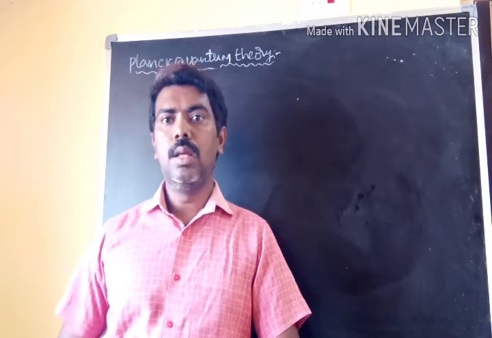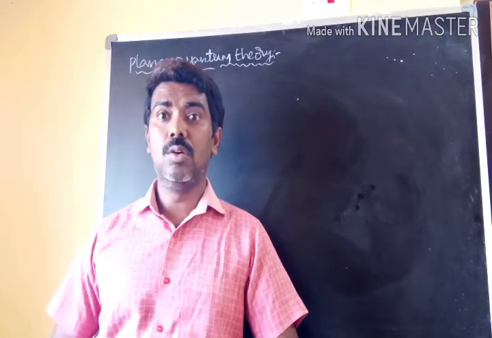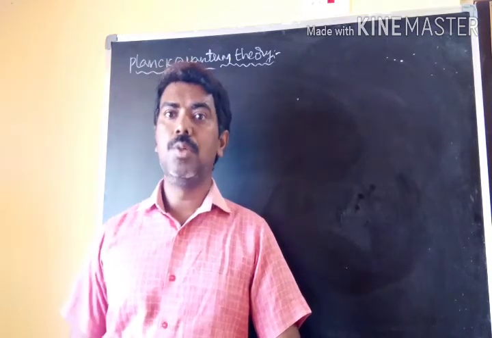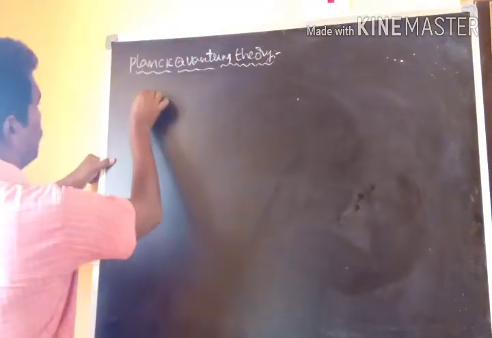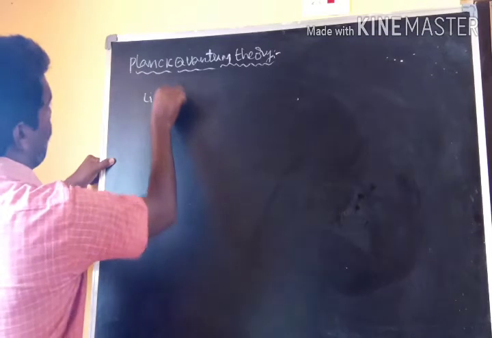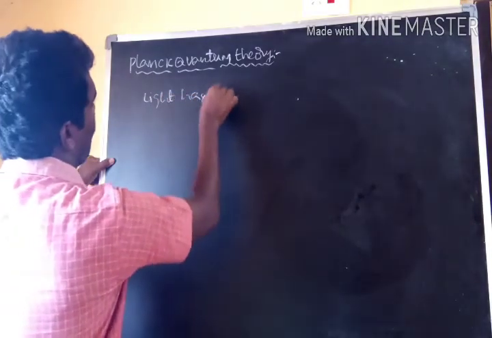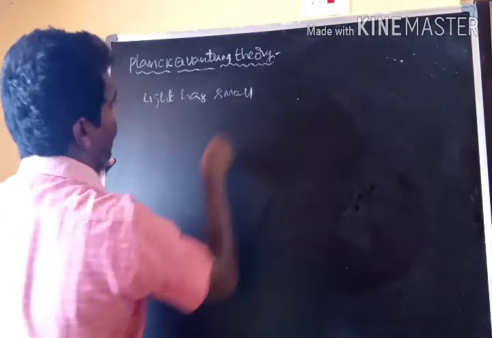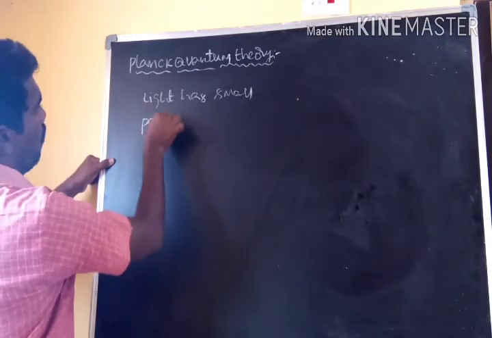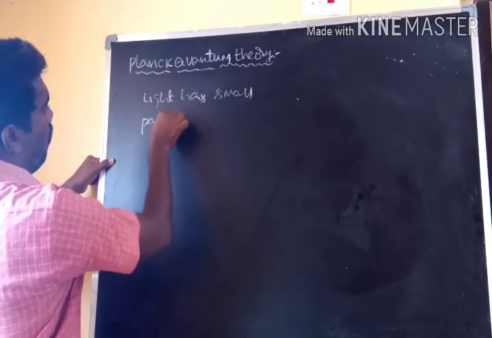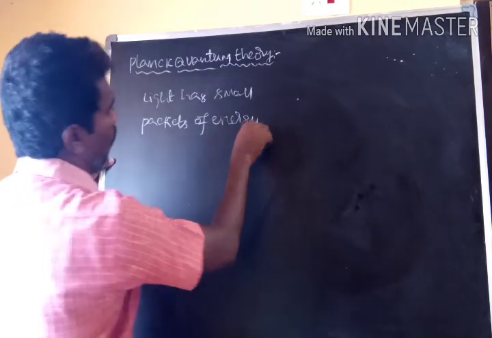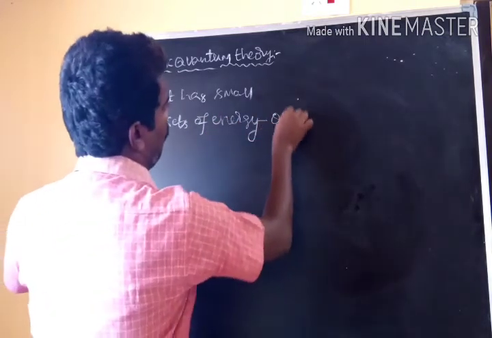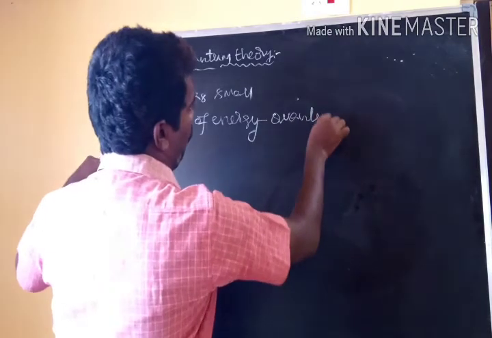Light has small packets of energy, called quantum.